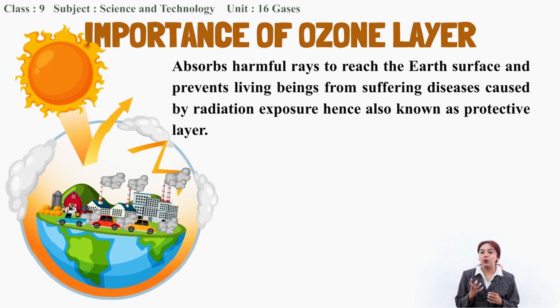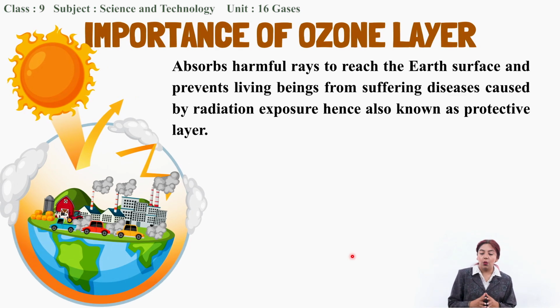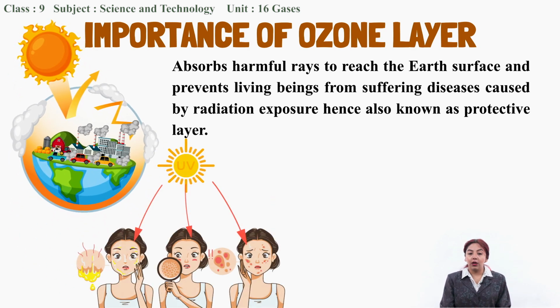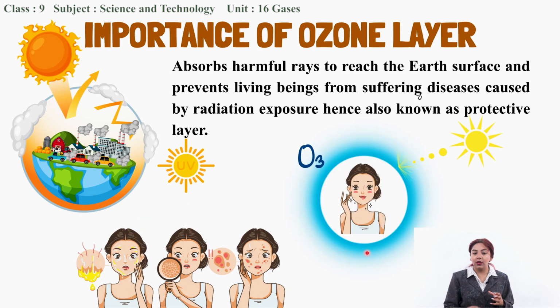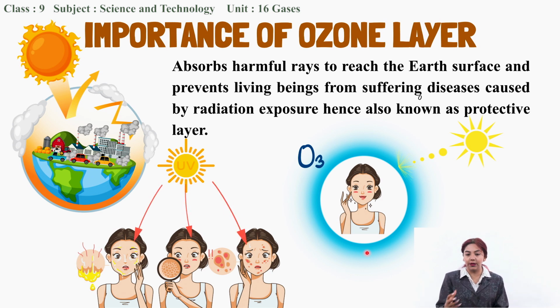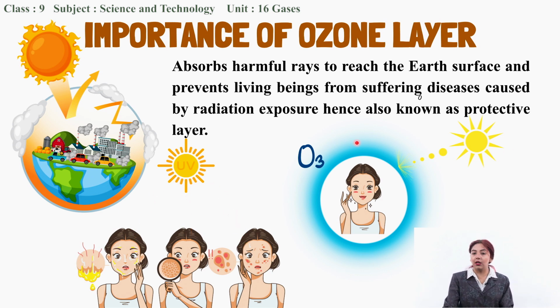So why is the ozone layer important for us? The ozone layer absorbs all the harmful rays that would reach the surface of the earth. If the harmful radiation reaches the surface of the earth, it causes various diseases to all the life present on the earth. So this ozone layer prevents all life from suffering from various diseases due to radiation exposure from the sun. That's why it is also known as a protective layer, because it protects us from the harmful radiation.